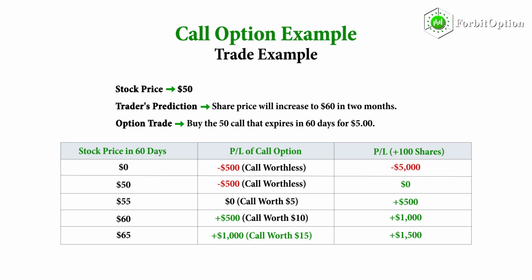At $55, the call option is worth $5 at expiration because the ability to buy shares of stock $5 below the current share price is worth $5 per share. At $60, the call option is worth $10 at expiration because the ability to buy shares of stock $10 below the current share price is worth $10 per share. At $65, the call option is worth $15 at expiration because the ability to buy shares of stock $15 below the current share price is worth $15 per share.